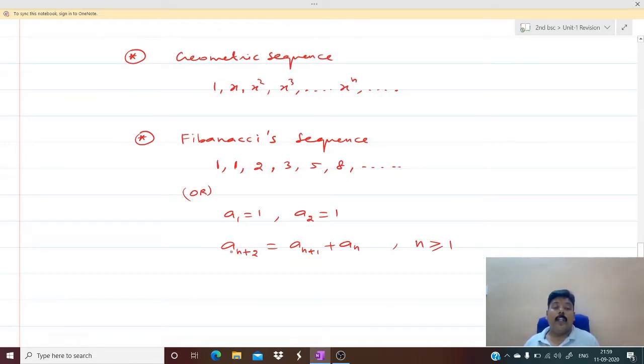So here you see, if you put n equal to 1, a1 is here. Suppose you put n equal to 1 in this equation, what will you get? a3 equal to a2 plus a1. And then a4 means a3 plus a2, and so on. So I'll get the same sequence.